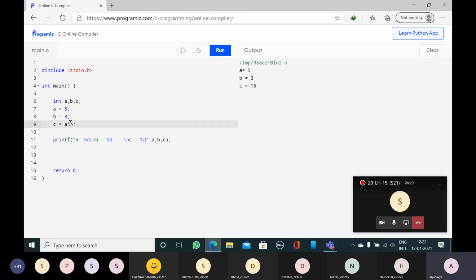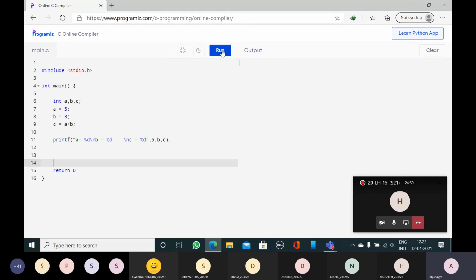Replace the star by slash. What is 5 by 3? 1.6. Since we are taking only integer, the fractional part is not displayed because we are not considering real numbers. If we are considering real numbers, then the data type should be float. So that's why it will print only 1, not 1 point.